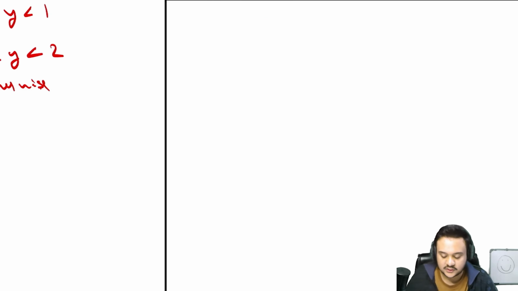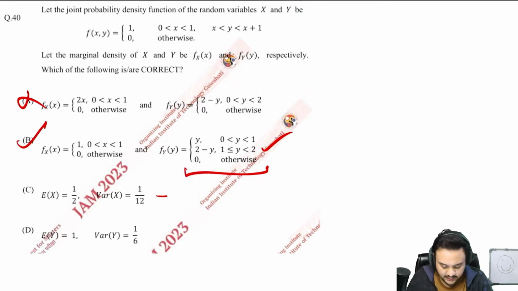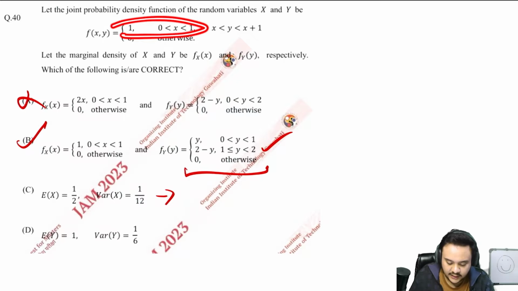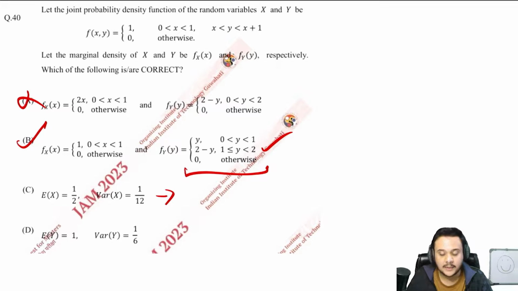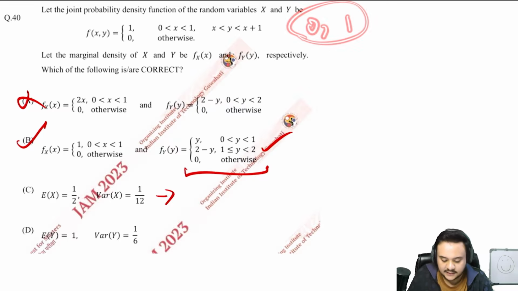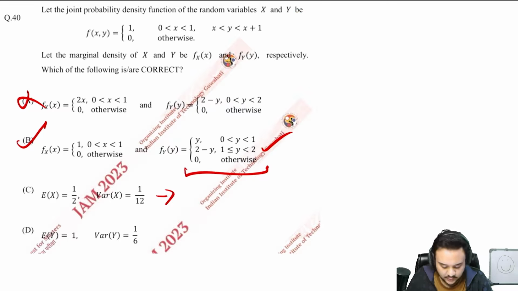All right, so now using these values themselves, we are going to find E[y] and variance of y. But before that, look at this. For option C, you can clearly see that there is only one interval where x is going to make sense, from 0 to 1. That is clearly a uniform distribution. So you can just use the formula for uniform mean and variance.